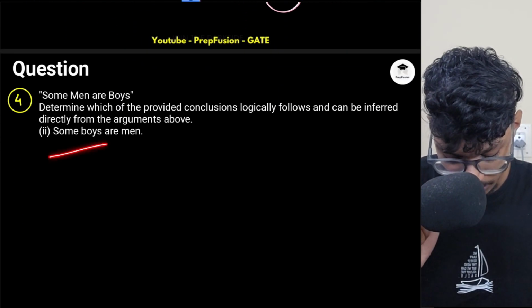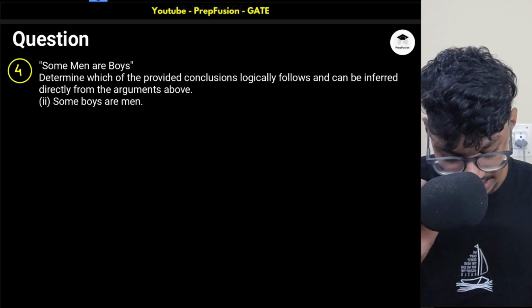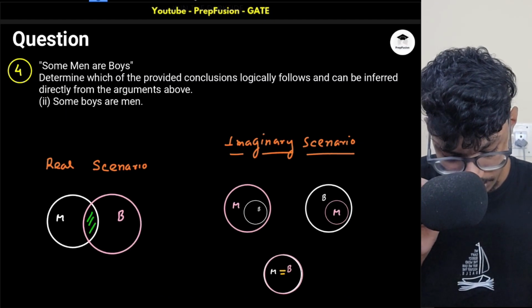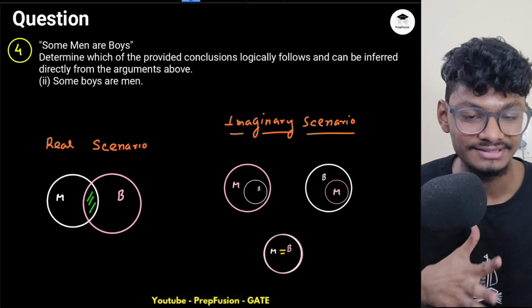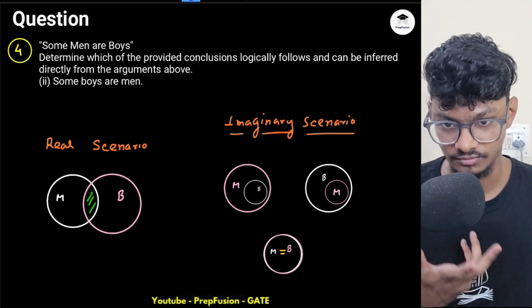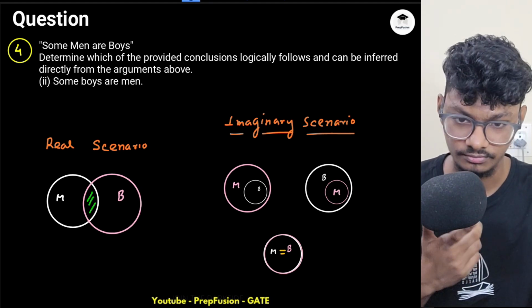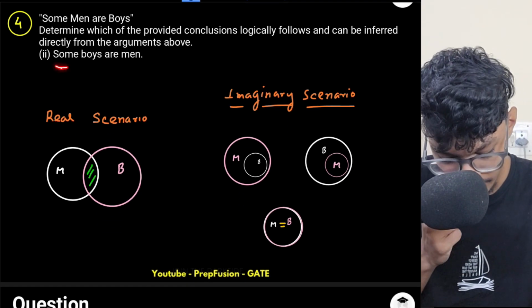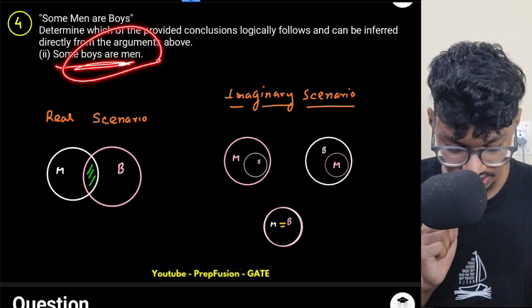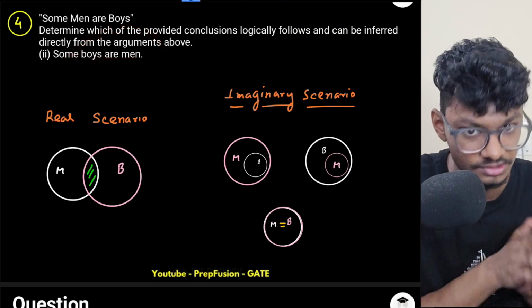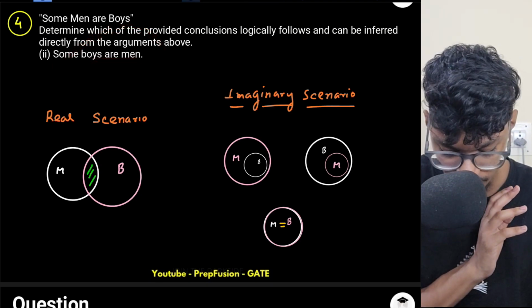So let's do the second conclusion. Some boys are men. Some men are boys. Like intuitively also you can understand this will always follow. Why will this always follow? This will be definitely true, because there has to be always some common region between boys and men. This statement is saying there has to be some common region between men and boys. There is a common region here, so this picture is following.